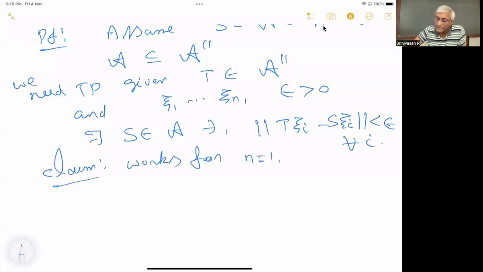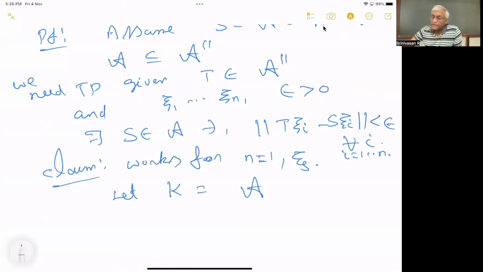So claim it works for n equal to 1. So what we do is we have a Hilbert space H, and it works for n equal to 1 and a vector xi. One single vector xi, it's not xi1 up to xin. There is only one vector. So I'll take K equal to A xi. You take the algebra and apply the algebra on this one single vector.